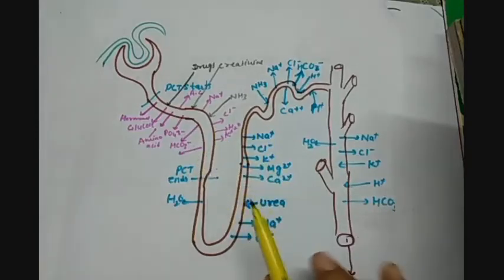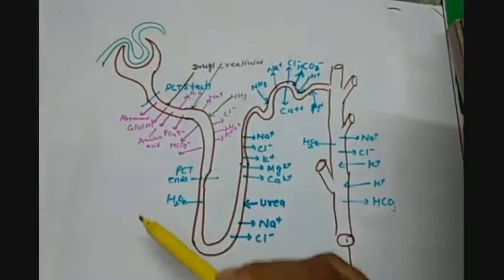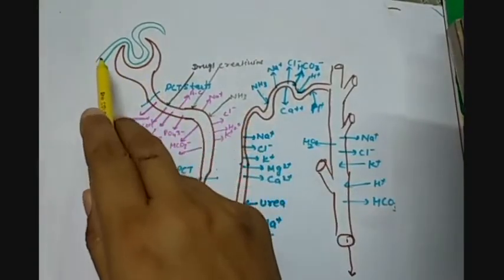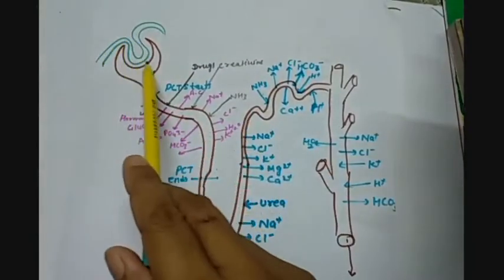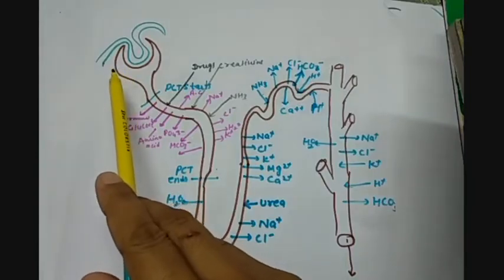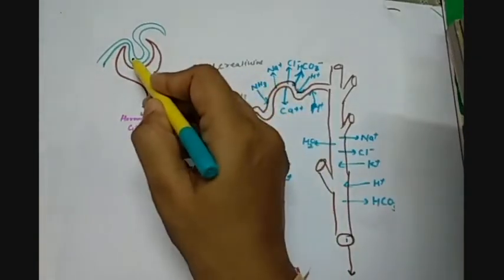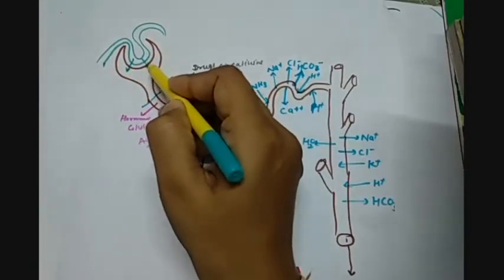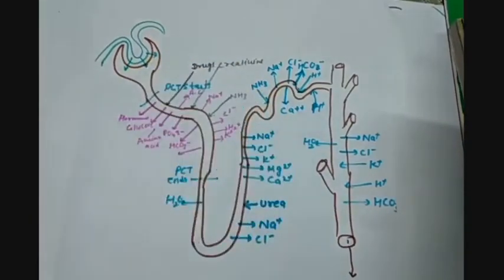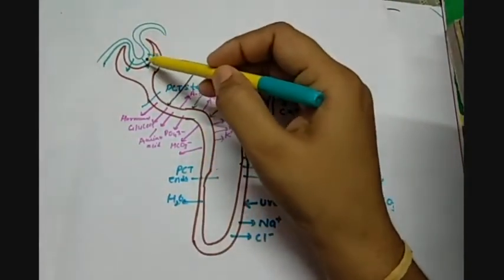So let us start with the first process that happens in the Malpighian body. Here, the blood capillaries that come into the Bowman's capsule are called afferent arterioles. So here, the urea and some smaller components move into the Bowman's capsule through the process of diffusion.